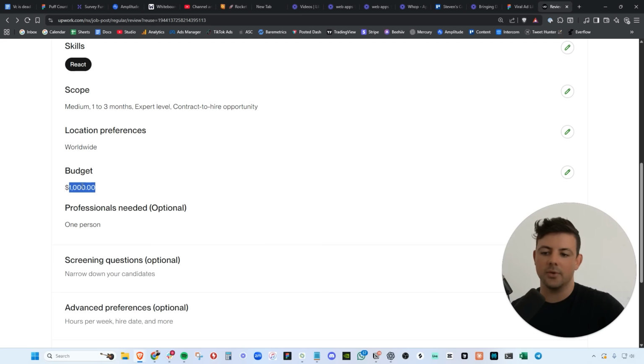And we are going to get this done for $1,000. I'm going a bit on the higher end. You don't need to spend $1,000 to get the backend data structure done. Like, you probably don't. I'm choosing $1,000 because I want someone very high quality. I want this done quickly, and I want a dedicated freelancer to work on this with me. Your budget can be flexible.